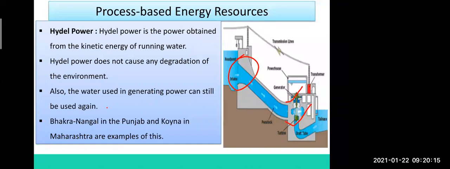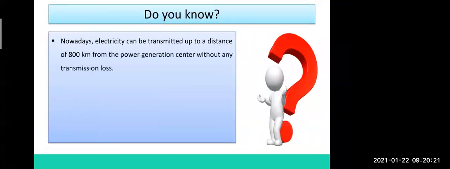Okay, now next we are going to see about the points given here. Nowadays electricity can be transmitted up to a distance of 800 kilometers from the power generation center without any transmission loss. Means where the electricity is produced, from there up to a distance of 800 kilometers, we can transmit the electricity.